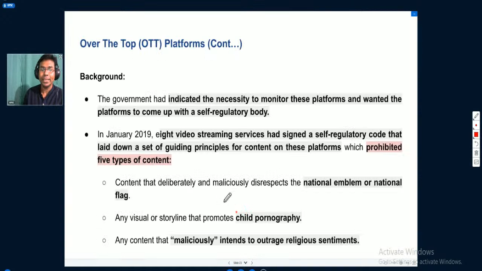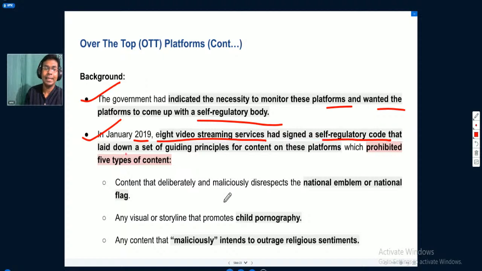Earlier, the government of India indicated the necessity to monitor these platforms and wanted the platforms to come up with a self-regulatory body. So in January 2009, 8 video streaming services signed a self-regulatory code that laid down a set of guiding principles for content on these platforms. And these prohibited 5 types of content. What are those 5 types of content?